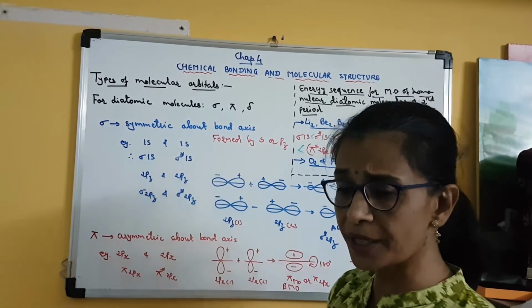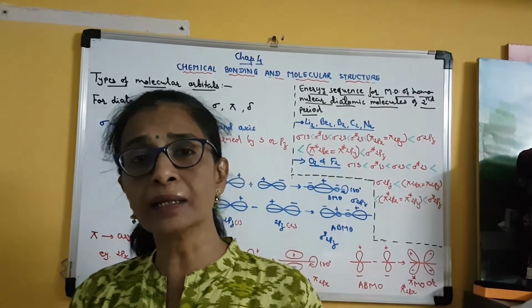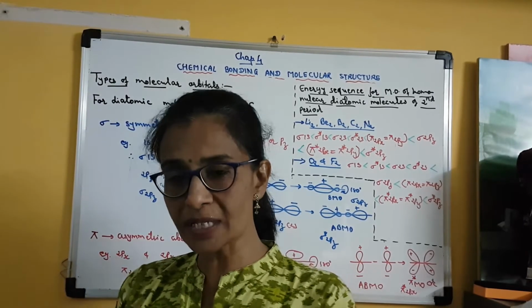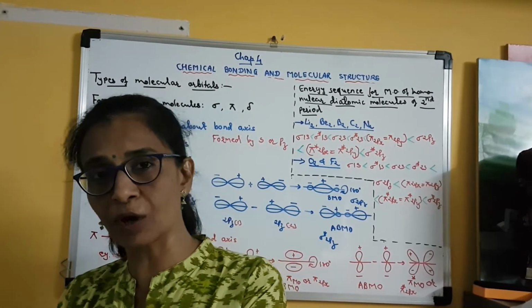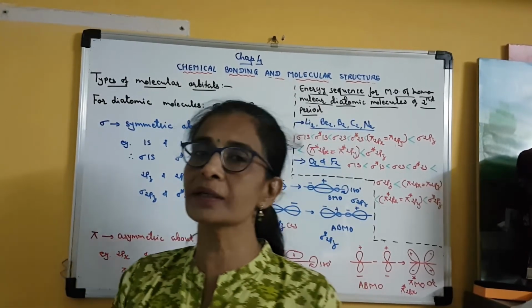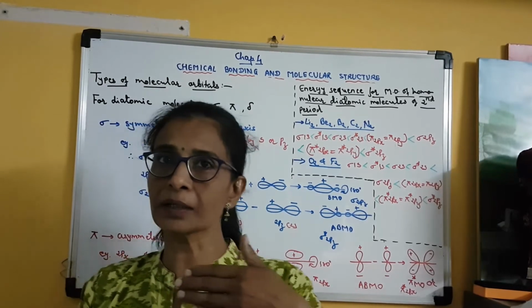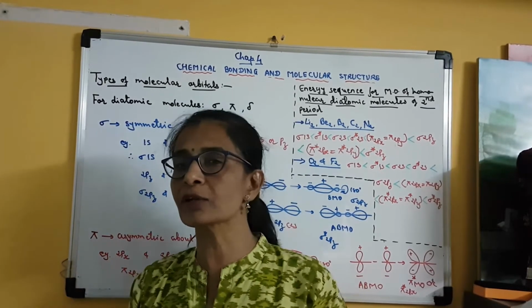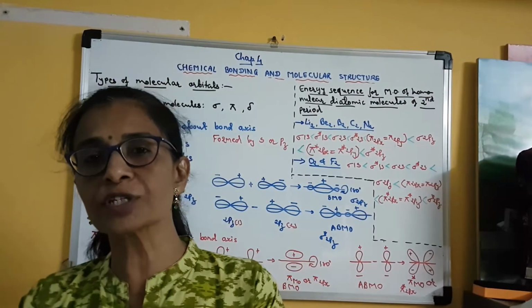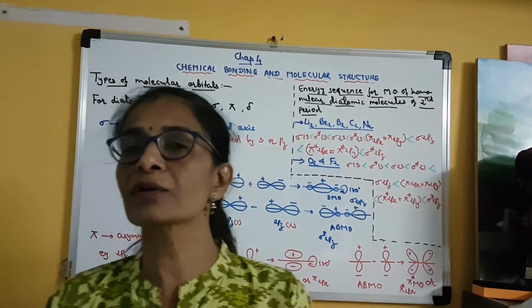We have also studied that the number of molecular orbitals formed is always equal to the number of atomic orbitals involved. This is in the salient features, the important features of molecular orbital theory.